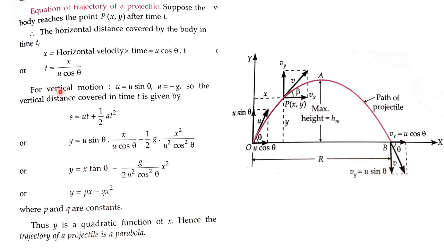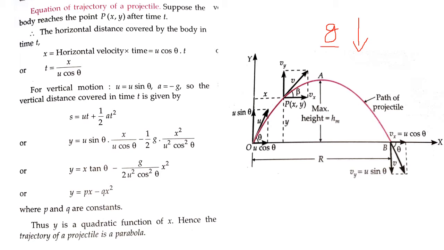Now for the vertical motion, what is the velocity? u sin theta. Now, as we know, gravity acts in the downward direction. So any body falling downwards will have some acceleration, which will be denoted by small g.